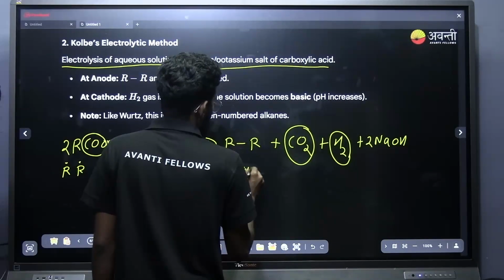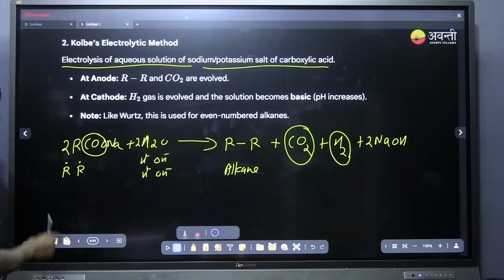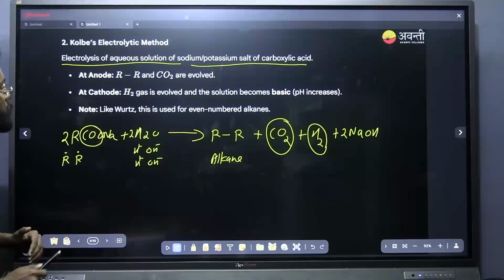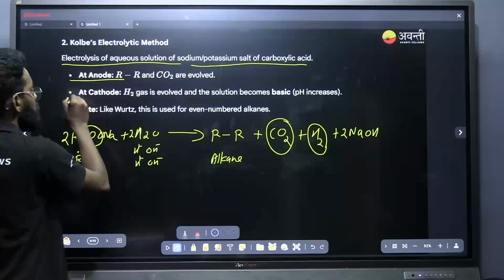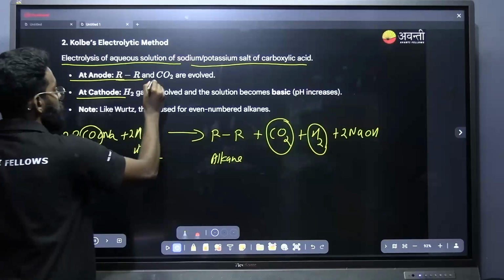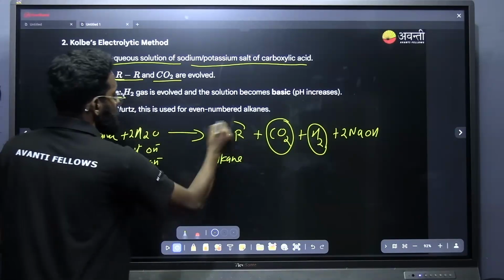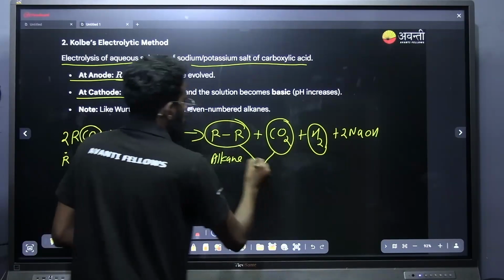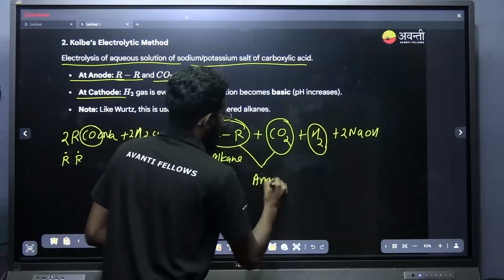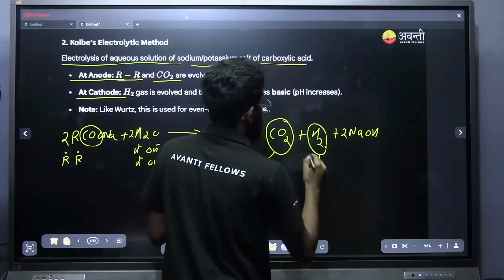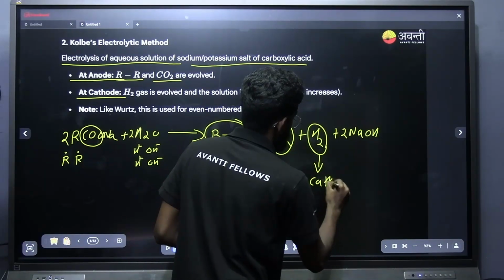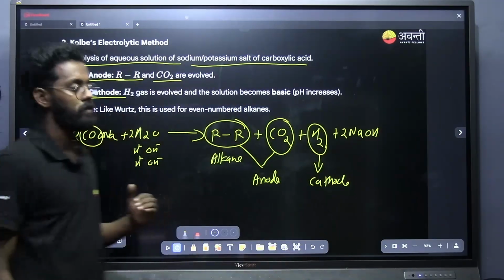The point that you have to note down is that this method is an electrolytic method. It takes place at the anode and cathode electrodes. At the anode, what are the products that you are obtaining? At the anode, alkane and CO2 are obtained, and the product released at the cathode is H2 gas. That is the point that you have to note down here.